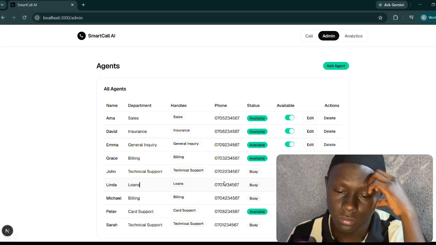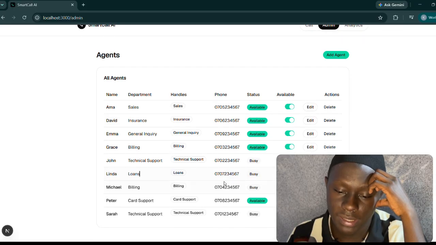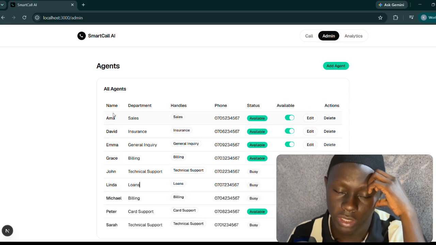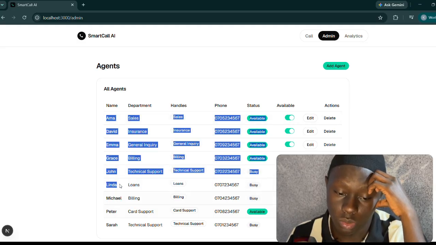Locally, if we were to state such a technical problem, I don't know why it just told me it's in queue. All the endpoints are returning 200. Okay, so back to this, I would have been connected to Michael or Linda.